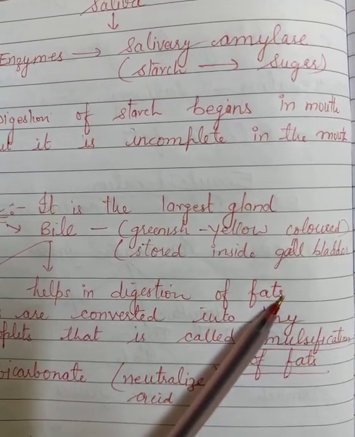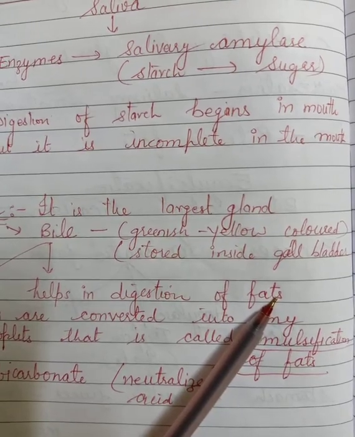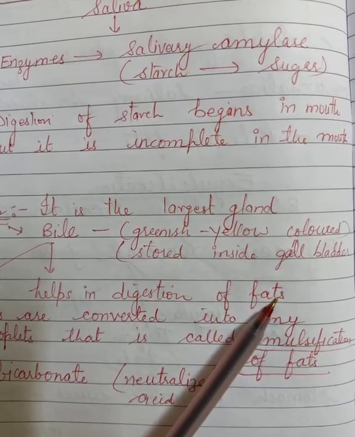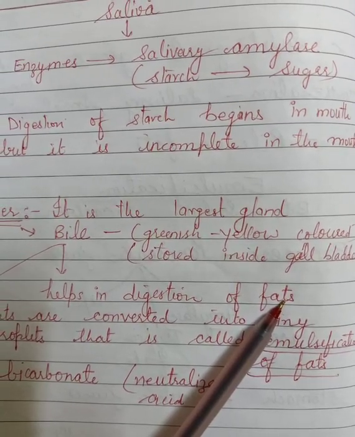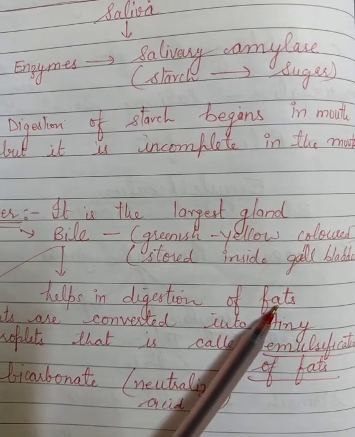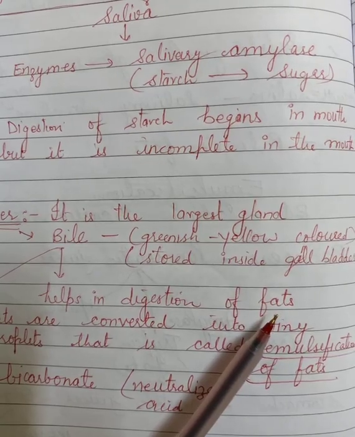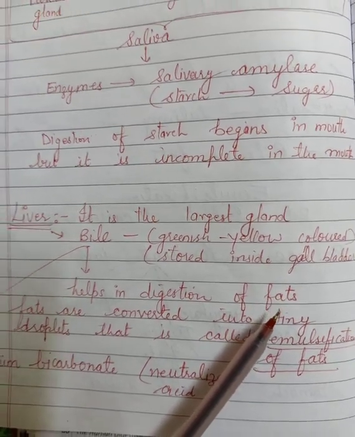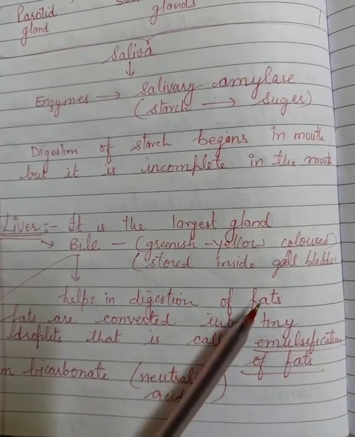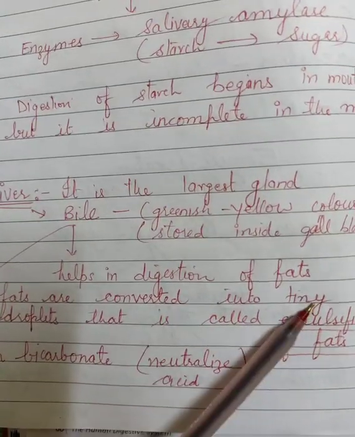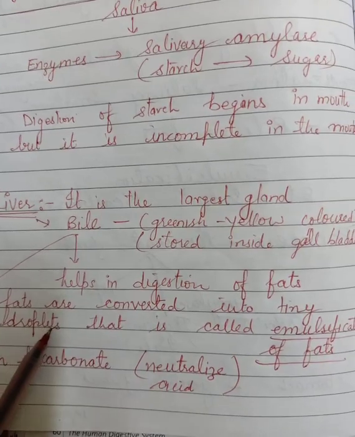Now fats, we get fats inside our body from oils, groundnut, cashew nut. If we eat such things, or if you eat a lot of junk food, then also we are taking lots of fats. So fats are big molecules. Those fats are converted into tiny droplets.